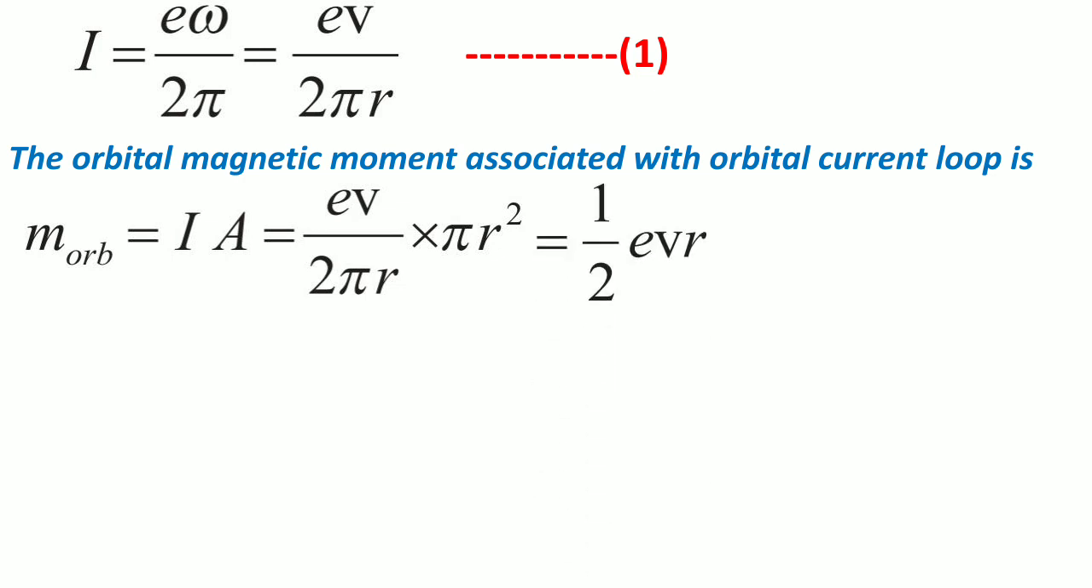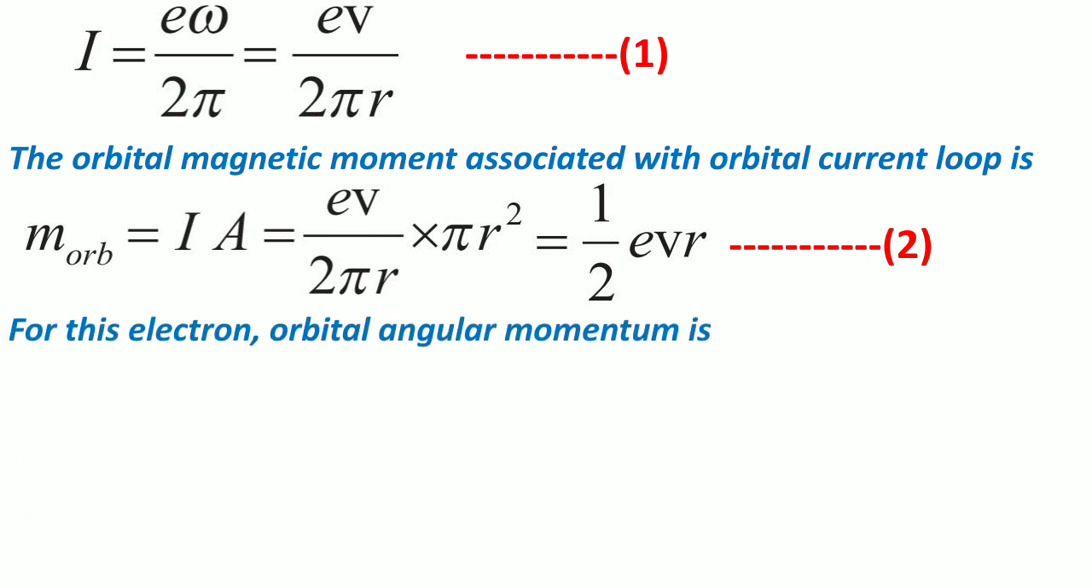Now pi will cancel, and r square upon r, so one r will cancel. The remaining thing we will have is 1 upon 2 e v r, that is half of e v r. Label this as equation number 2.